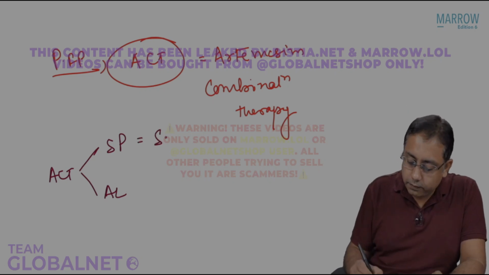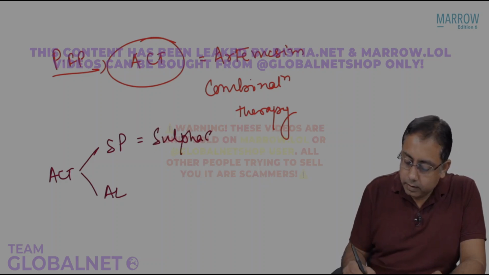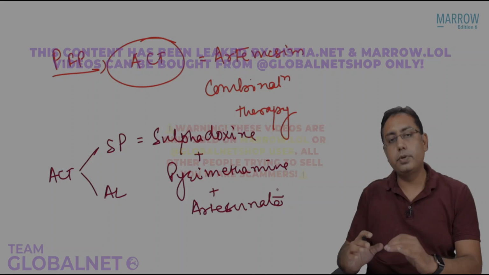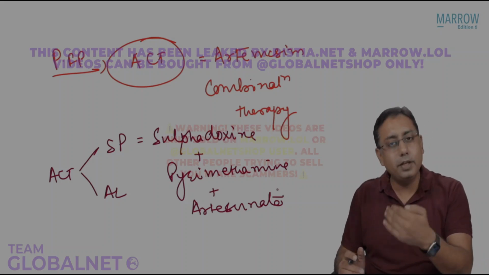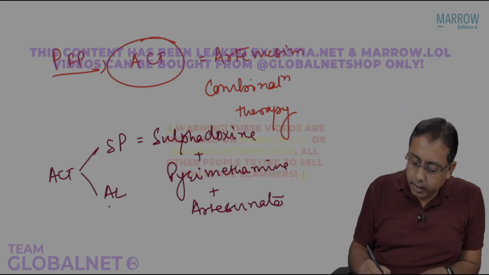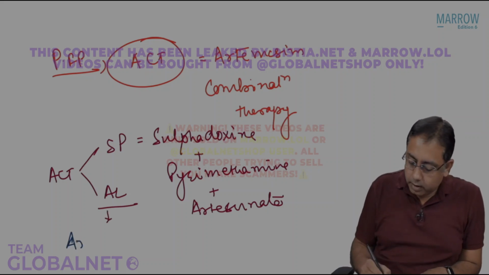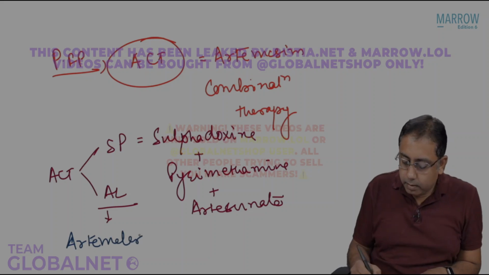ACT-SP stands for sulfadoxine plus pyrimethamine plus artesunate. So in this we have artesunate, which is a derivative of artemisinin. On the other hand, ACT-AL will contain artemether plus lumefantrine.